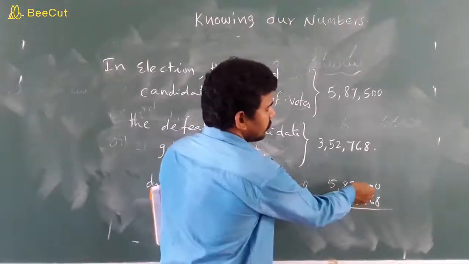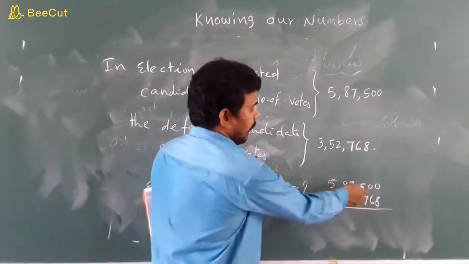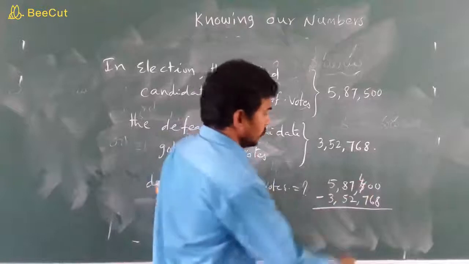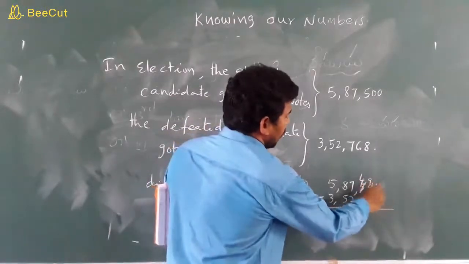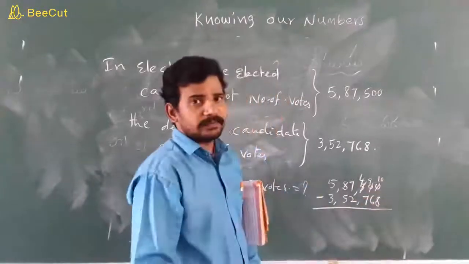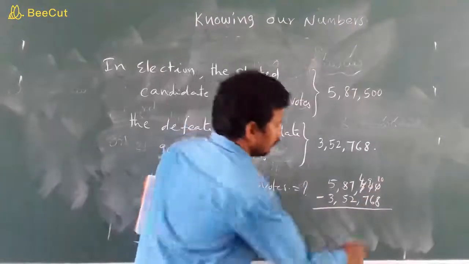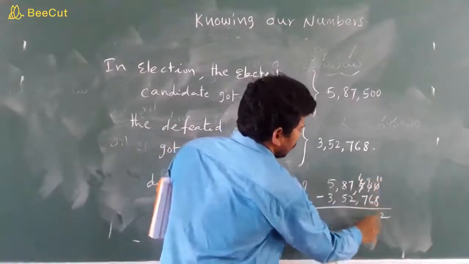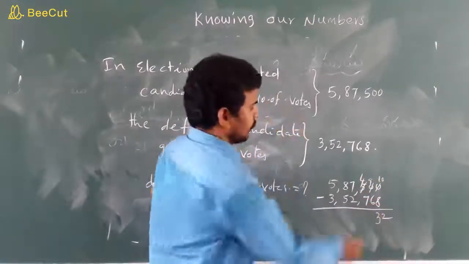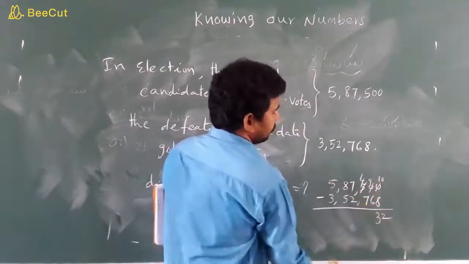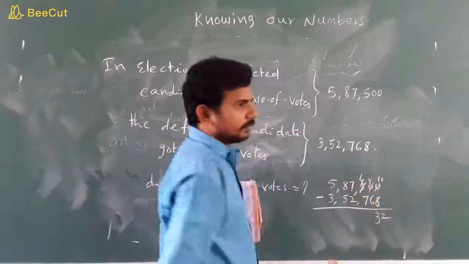The tens place is also 0, so take from the hundreds place, 4. Here it becomes 9, and here 10. 10 minus 8 is 2. 9 minus 6 is 3. Then 4 minus 7.